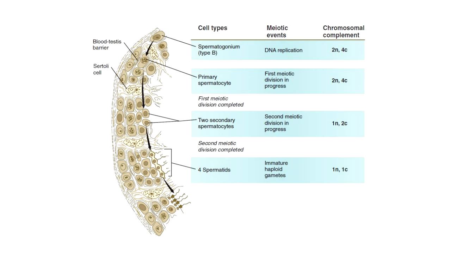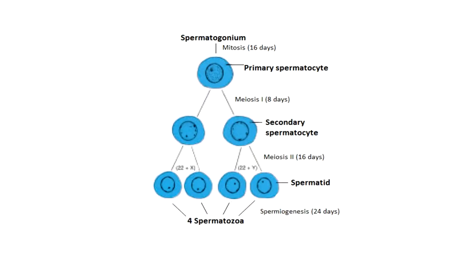It takes 16 days for formation of a primary spermatocyte from a spermatogonium, 8 days for a secondary spermatocyte, 16 days for a spermatid, and 24 days for spermiogenesis. So, the total length of human spermatogenesis is about 64 days.